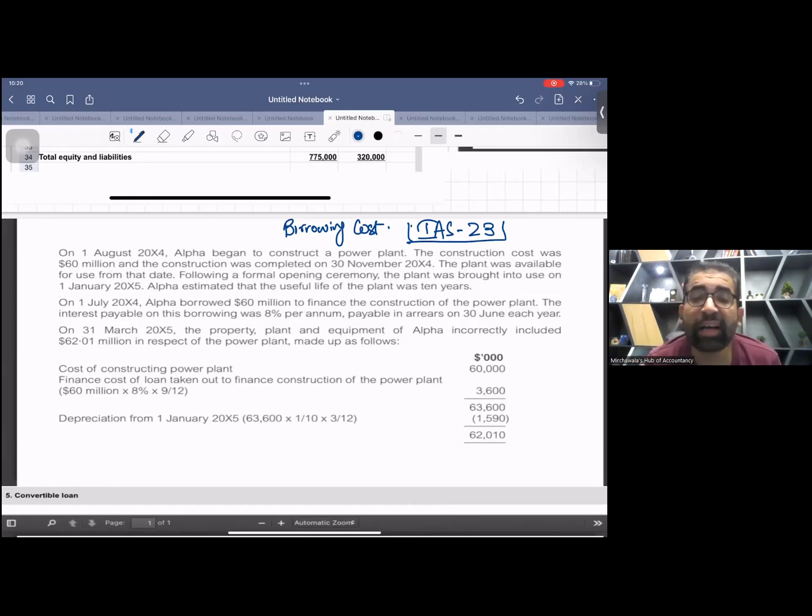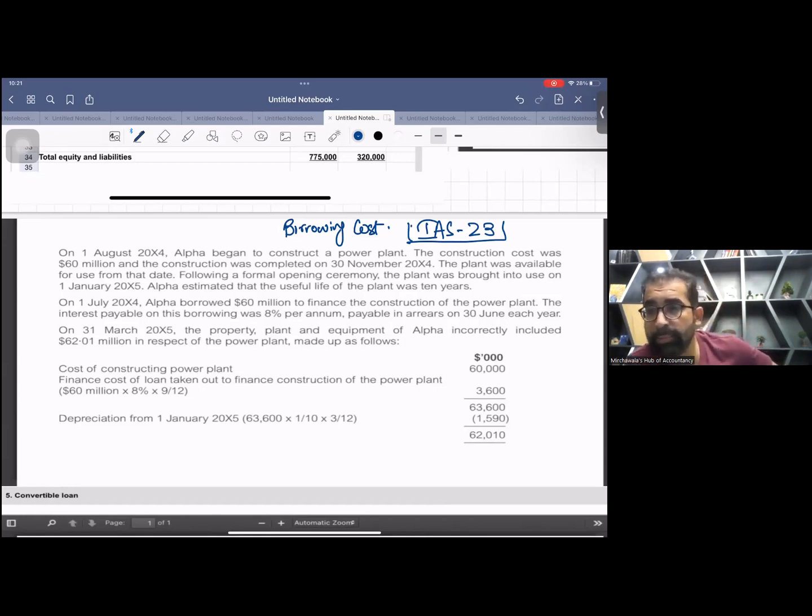But yes, this IAS allows us to capitalize the interest. That means now you can make the entry as if interest is your asset. You will book PPE debit and cash credit. Now, no need to book interest expense debit and cash credit. Okay. But there are certain conditions.